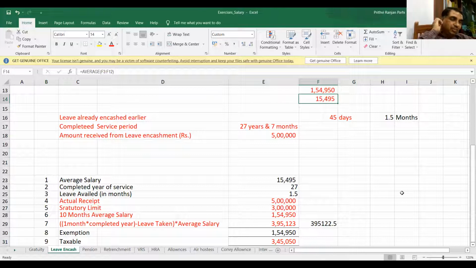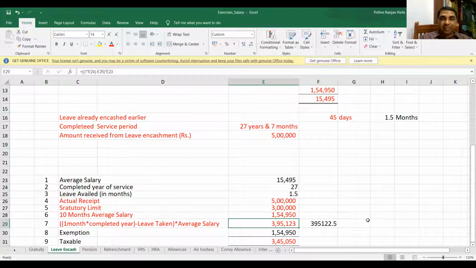Now, 1 month for each completed year of service minus leave taken. So you see how it is calculated. So 1 into each completed year of service is how much? 27, minus 1.5. So 1 into 27 means 27 months. 27 minus 1.5, how much is it? 25.5. Yes or no? Yes, sir.